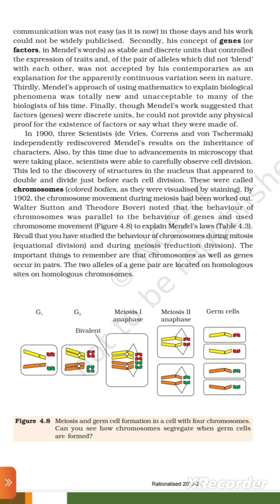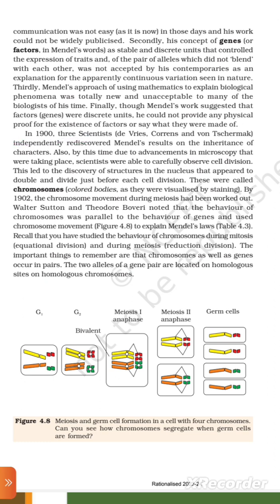Secondly, his concept of genes, inherited in Mendel's work as stable and discrete units that control the expression of traits, and the pair of alleles which did not blend with each other, was not accepted by his contemporaries as an explanation for the apparently continuous variation seen in nature. Thirdly, Mendel's approach of using mathematics to explain biological phenomena was totally new and unacceptable to many of the biologists of his time. Finally, though Mendel's work suggested that factors were discrete units, he could not provide any physical proof for the existence of the factors or say what they were made of.